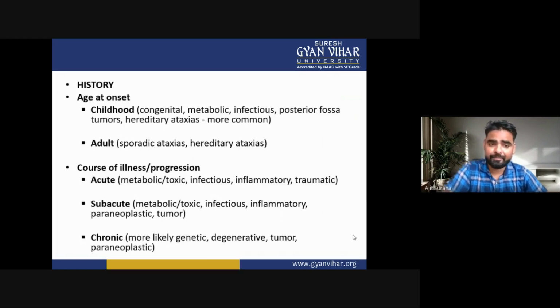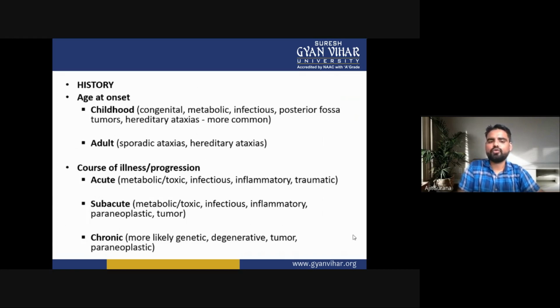Now, first one is the history. In history, first one is the age at onset. In age at onset, first one is the childhood. Second one is the adult. In childhood, it may be congenital, metabolic, infectious, posterior fossa tumors, hereditary ataxia. These are the more common. In childhood, there is congenital, metabolic due to any infection, infectious, posterior fossa tumors, and hereditary ataxia are more common. Now second one is the adult. In adults there are sporadic ataxias and the hereditary ataxias.